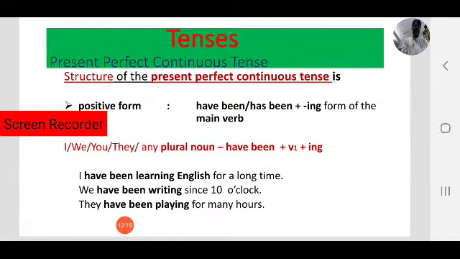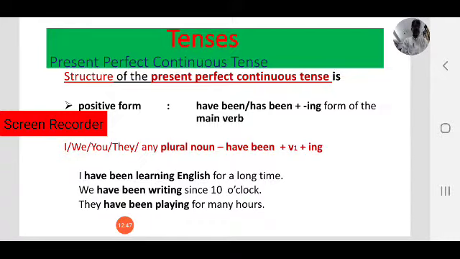So let us focus on the structure. What is the structure of the present perfect continuous tense? As you know, there are positive forms and negative forms. Let us first focus on the positive form of the present perfect continuous tense. Here in positive form we use have been or has been plus the ing form of the main verb. Ing form is nothing but the present participle.